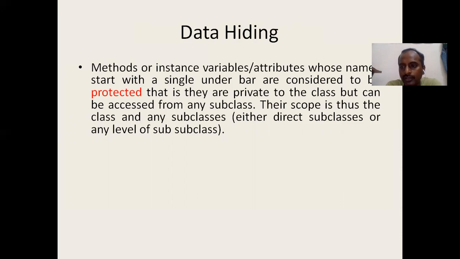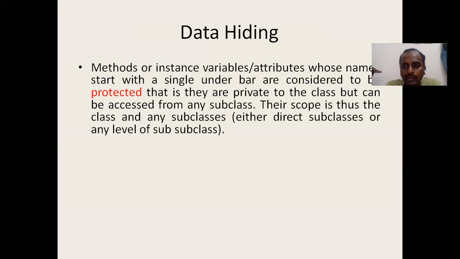There are three types of variables here, which define the visibility, where the particular variable can be accessed. One is public. A public variable can be accessed everywhere, inside the class, outside the class, everywhere. Then a protected variable can be accessed inside the class and also inside the child class. And the third one is private. Private variables can be accessed only inside that particular class. That is, the methods and constructor of that particular class can only access those private variables. Those cannot be accessed outside that class.